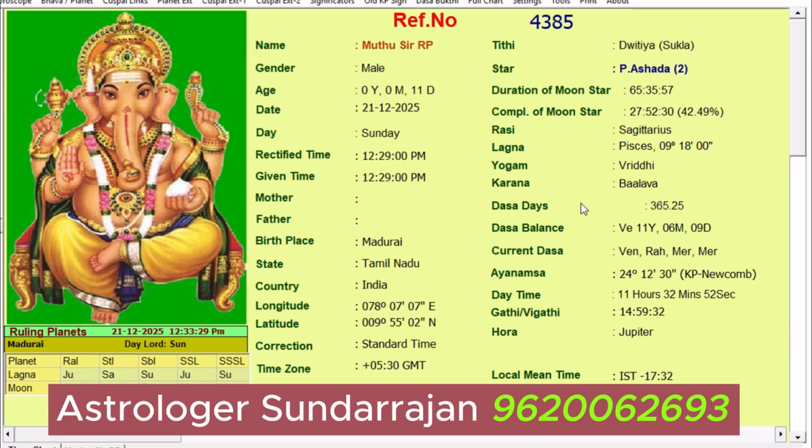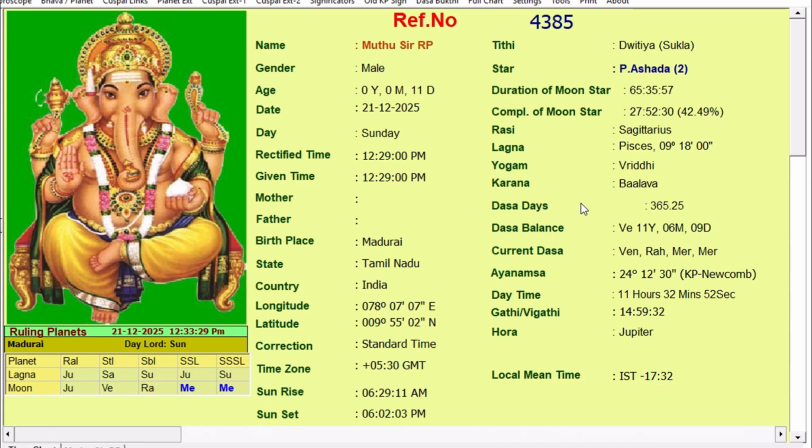What kind of business he is doing? He is doing a real estate kind of business, and he is going to meet a customer on 21/12/2025. So you see the date here. His question is whether this meeting will be fruitful and will I get the business from them. That is the question, a straightforward question.